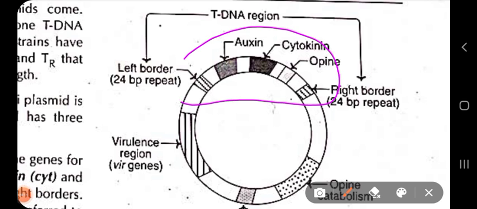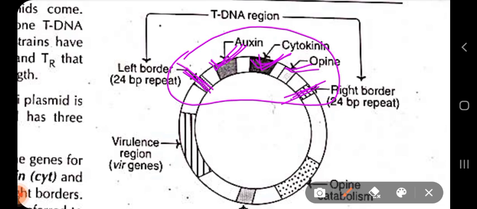It looks like this, and you see the tDNA region has the genes for the biosynthesis of auxin, cytokinin, and opines, which will be further utilized by the agrobacterium as a source of carbon and energy. And these genes, that is the genes for auxin, cytokinin and opines, are flanked. Flanked means they are located within the left border and right border repeated sequence.